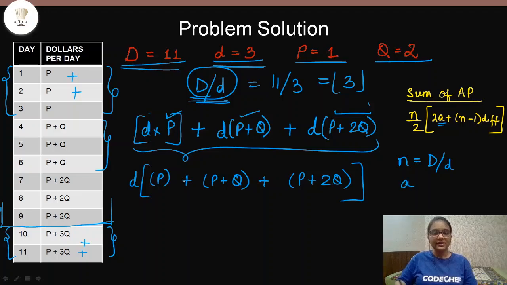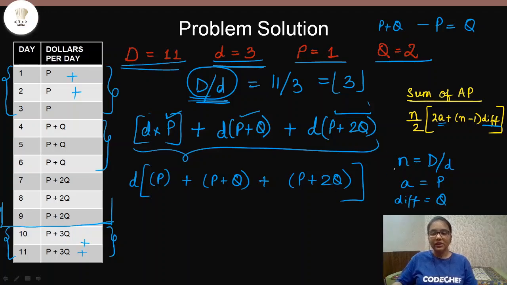So here you can see that A is P. So A will be equal to P. Now the last thing that we need is the difference. So what will be the difference here in this AP series? You can simply find out by taking the difference of any two terms of the series. So here we'll take the difference of P plus Q minus P. So definitely the difference will be Q. So the difference of the series will be Q.